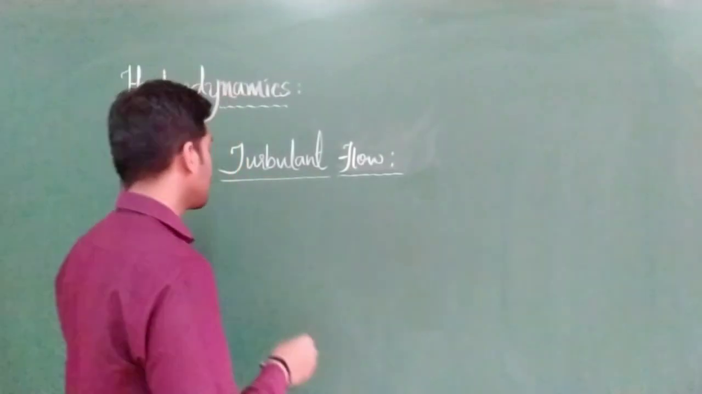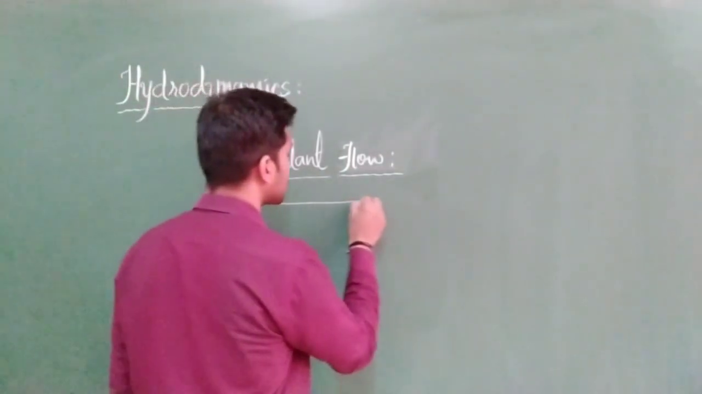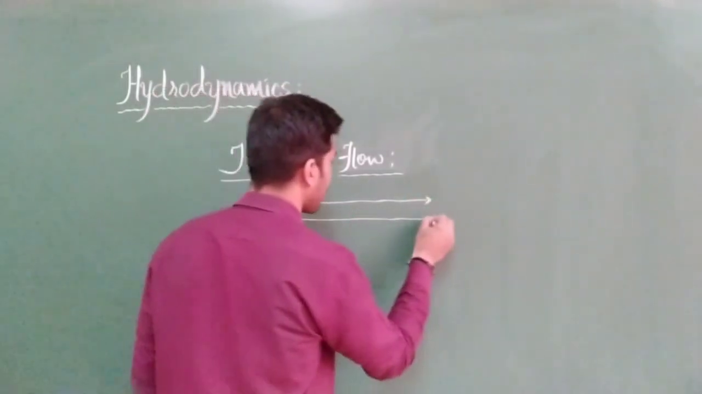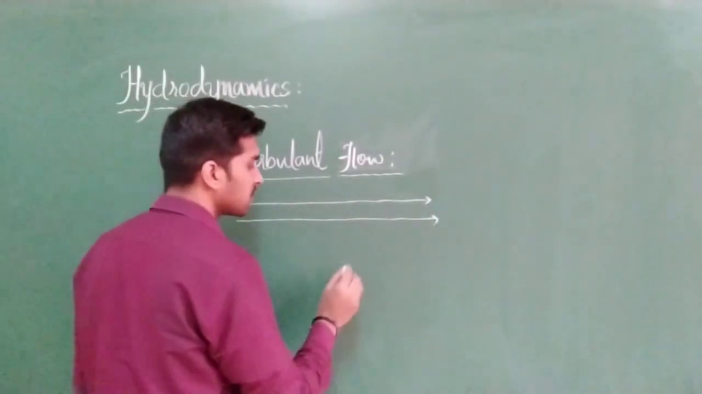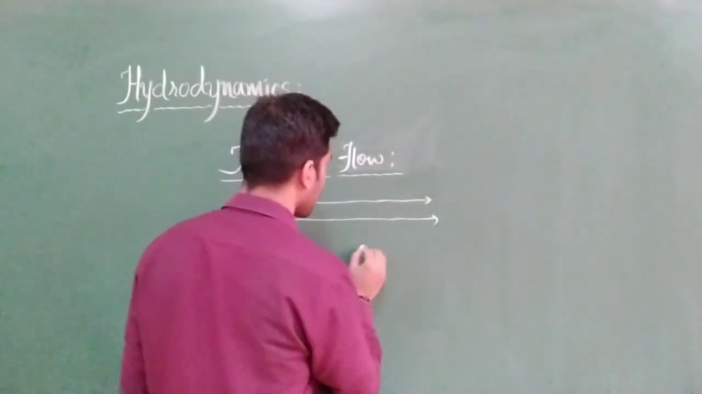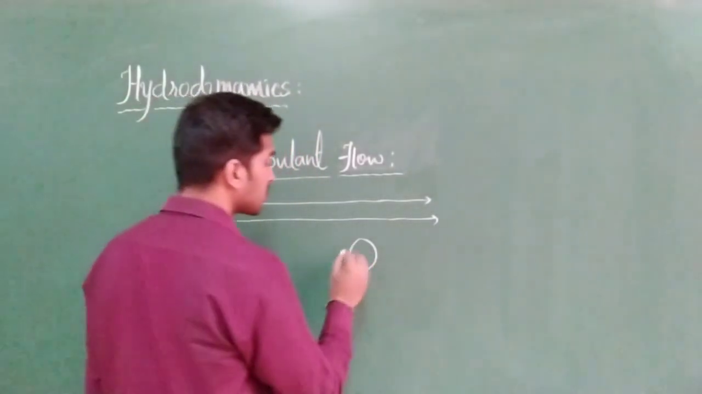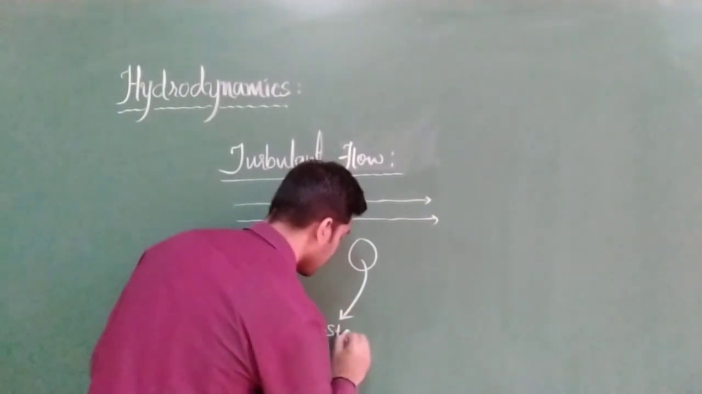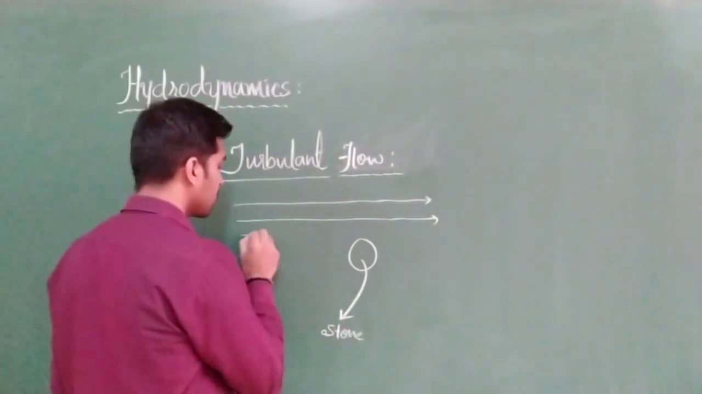That means initially we are going to have streamlines in this manner. These are nothing but what? Streamlines, the path followed by the fluid particle. Like this water is flowing. So in between, what I did, here I kept one stone. This is the stone. So what will happen when I kept the stone?